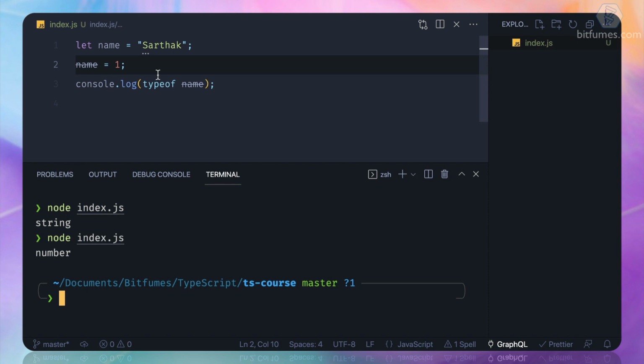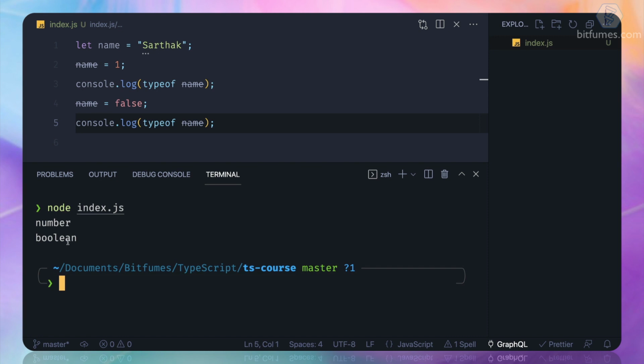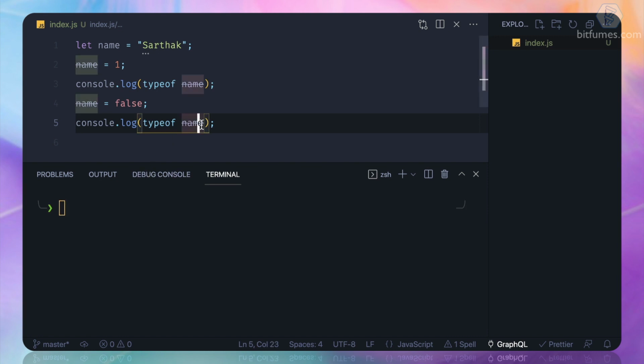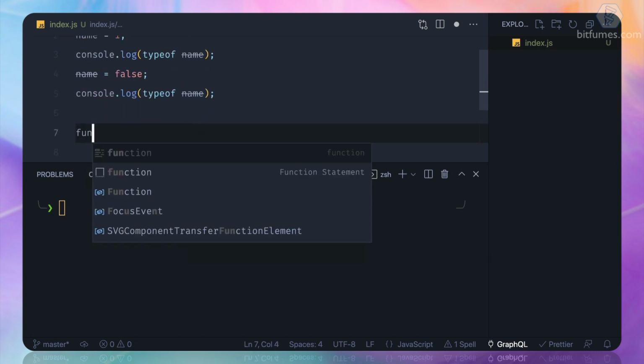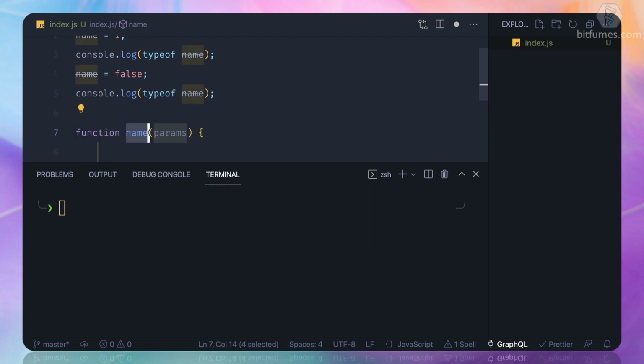Type is a changing thing. So if I do the name as false, and then I do the typeof name, you will see two console logs, one is number, one is boolean, and we can turn this name variable into any kind of type, which is actually creating the issue. Next question comes, why is this a problem? So suppose, a very classic question, not a question, explanation.